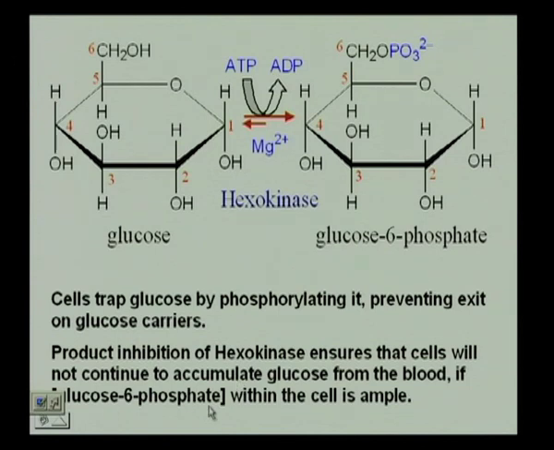If glucose 6 phosphate within the cell is in sufficient quantity, it means that this can continue in the glycolytic steps, but if you need it, then only glucose is broken down. Unnecessarily, glucose is not broken down in the cell. It is only when carbohydrate metabolism is required that glucose is broken down, because once this first step of the glycolytic cycle takes place, it is irreversible.